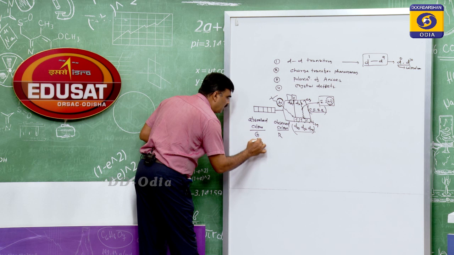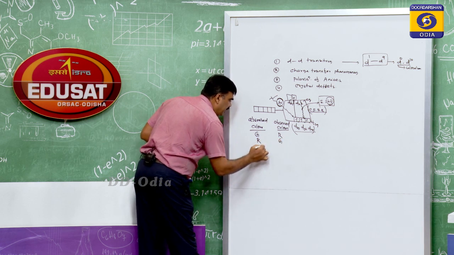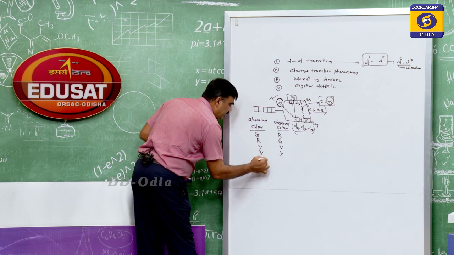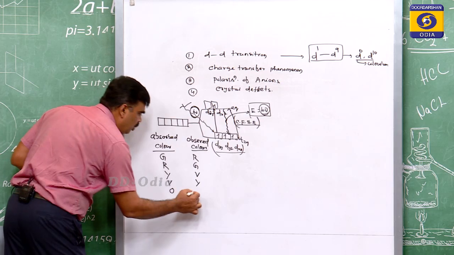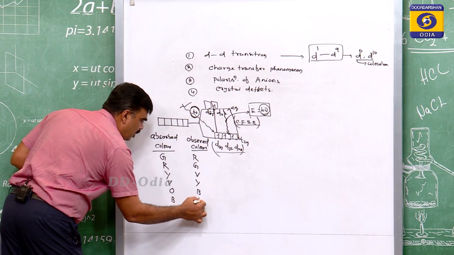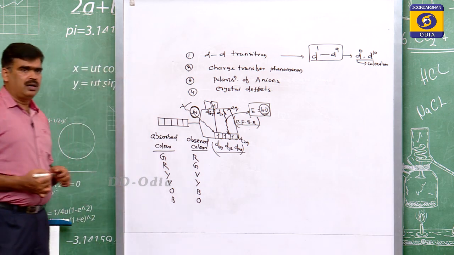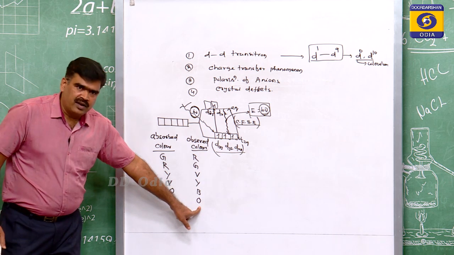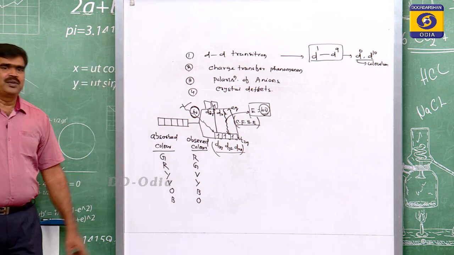If it absorbs red color, it will look green. If it absorbs yellow color, it will look violet. If it absorbs violet color, it will look yellow. If it absorbs orange color, it will look blue, and if it absorbs blue color, it will look orange. So any orange color substance emits orange color, which means it absorbs blue color.